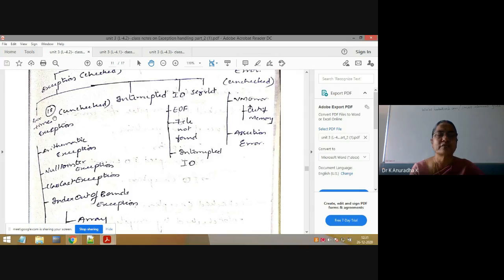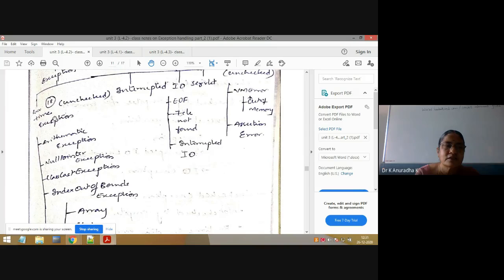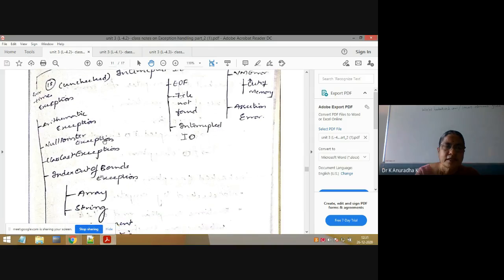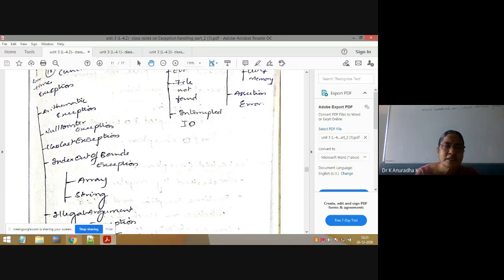You have to identify whether your exception is checked or unchecked. Next, I will explain why we should know this. We should compulsorily identify it, so for that we have an easy way, that is runtime exception. Runtime exception is the superclass and all these are its subclasses.